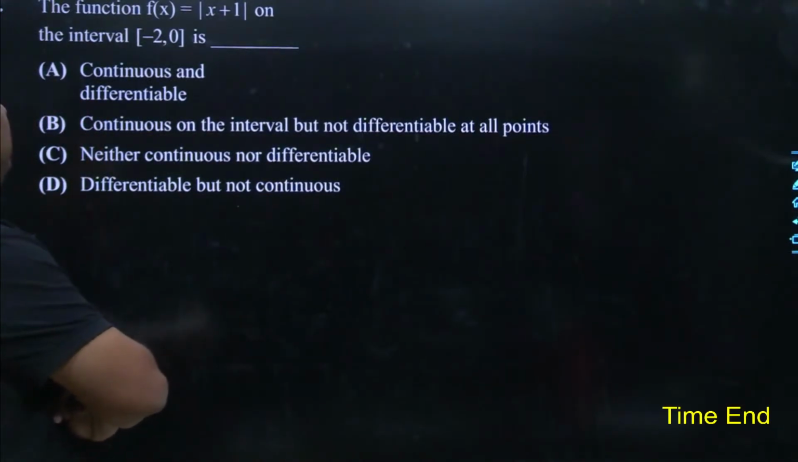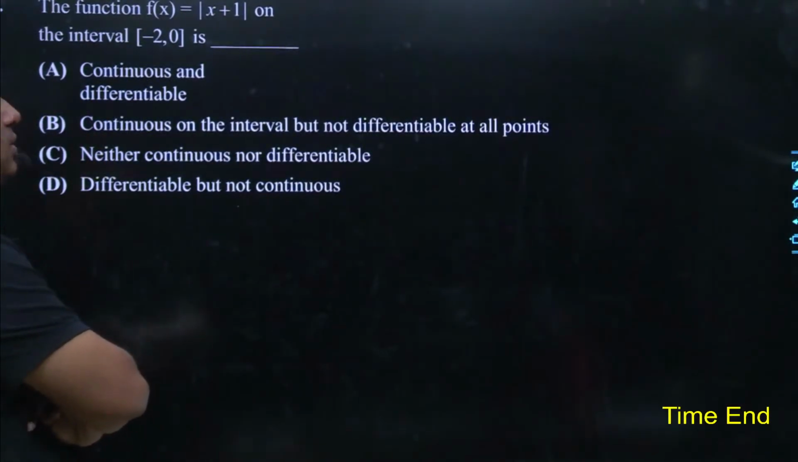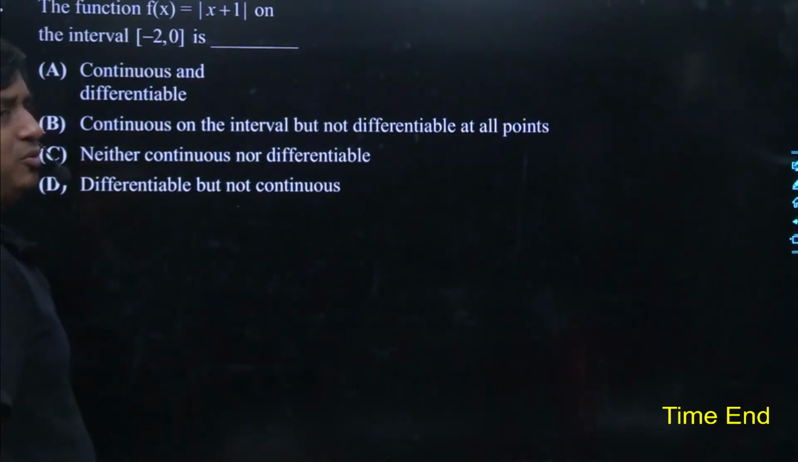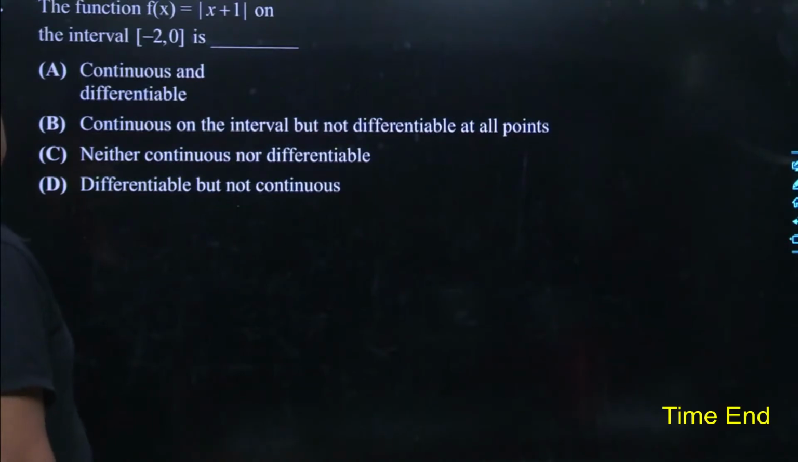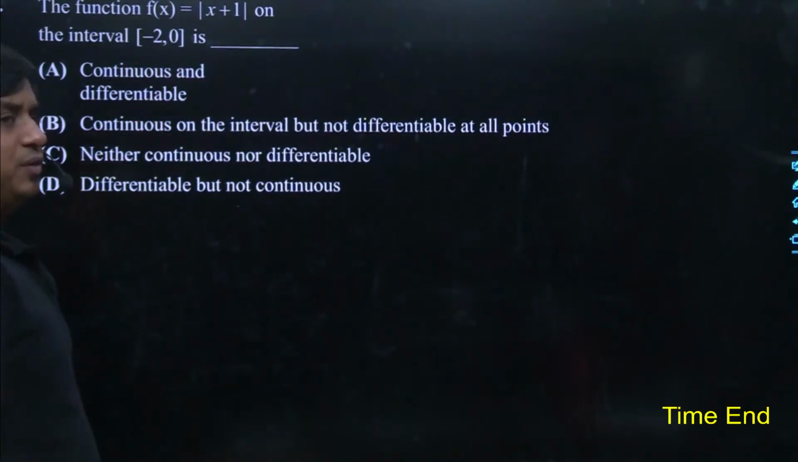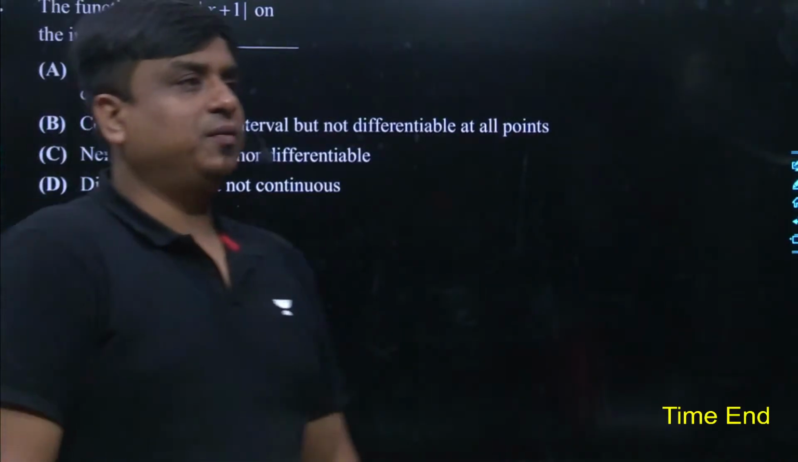If you don't have a clear-cut idea about the modular function, you can take the reference of the video which was probably taught in the last class. But still, I will discuss a little bit about the magnitude of x plus 1, and then we will try to clarify in the given closed interval -2 to 0 which kind of function it is.